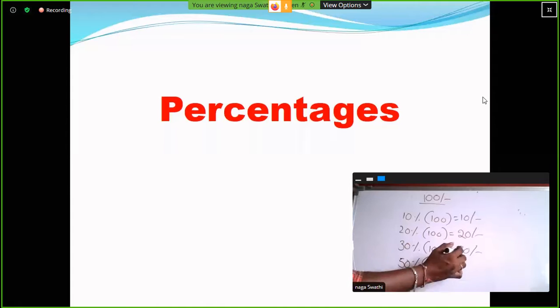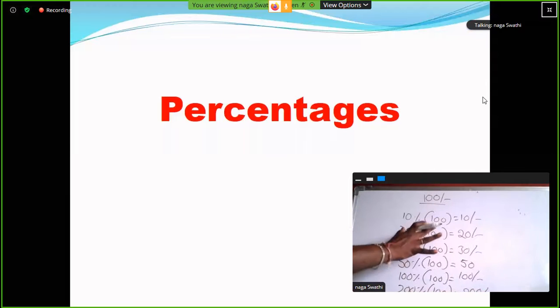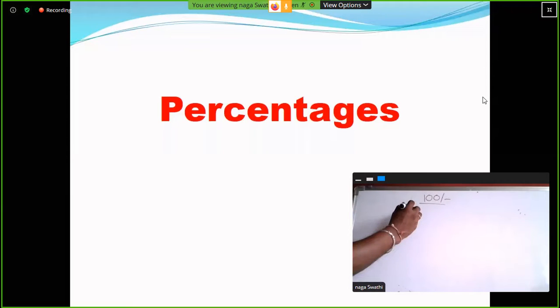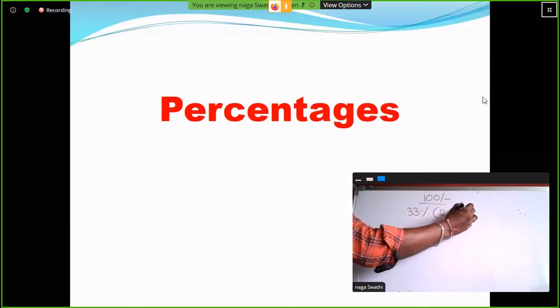So 100% of 100 rupees is 100 rupees. 200% of 100 rupees is equal to 200 rupees. We know this very well, based on 100 rupees only. So the problem is: 33% out of 2000 rupees.